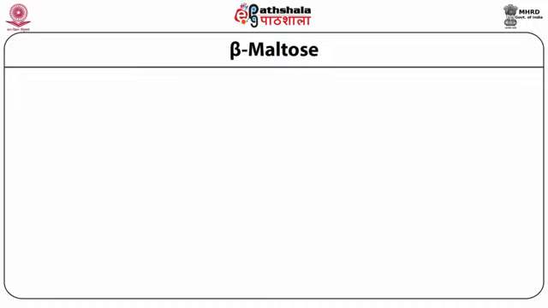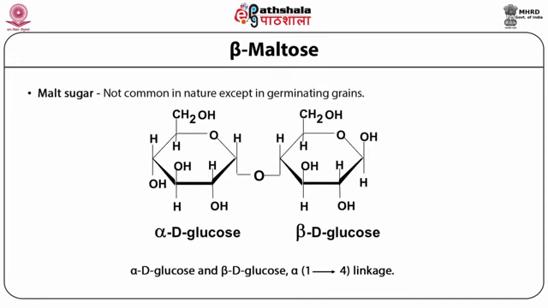Beta maltose is another class of disaccharide, where alpha D-glucose linked with beta D-glucose produces this kind of beta maltose, which is present in malt sugar, not very common in nature except in germinating grains. Alpha D-glucose and beta D-glucose via 1,4 linkage will give beta maltose.